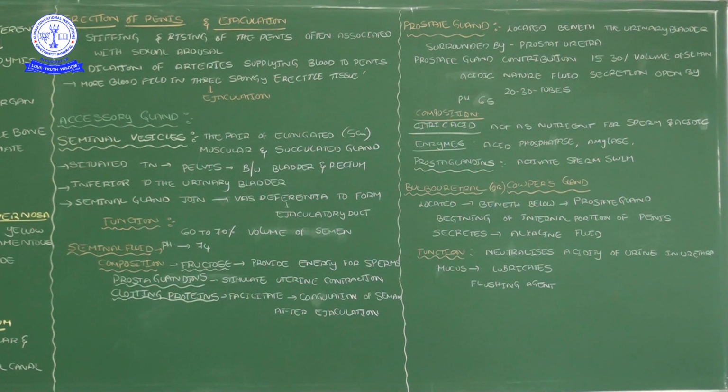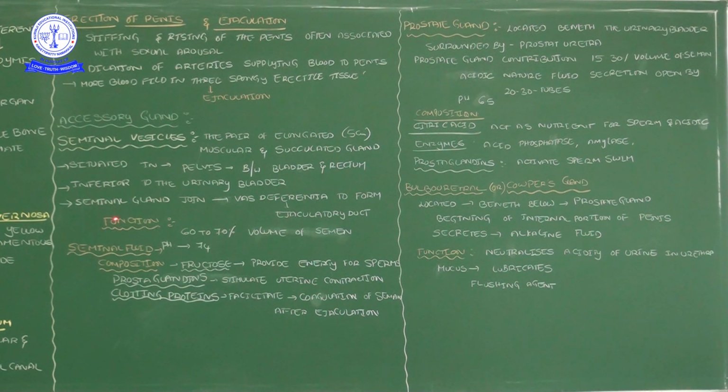They will give a first statement and a second statement, and you must say whether both are true or only one is true. Seminal vesicles are located inferior to the urinary bladder, and they are situated in the pelvic region between the bladder and rectum. Several such statement-based questions may come, so remember the concept.